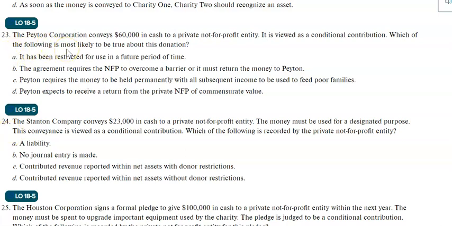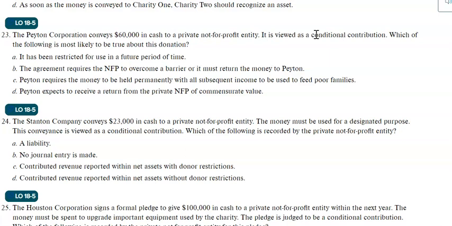23. Peyton Corporation conveys 60,000 cash to a not-for-profit. It is viewed as a conditional contribution. They didn't tell you the details, but it is a conditional contribution. And we just discussed that a conditional contribution you cannot record as a contribution revenue.